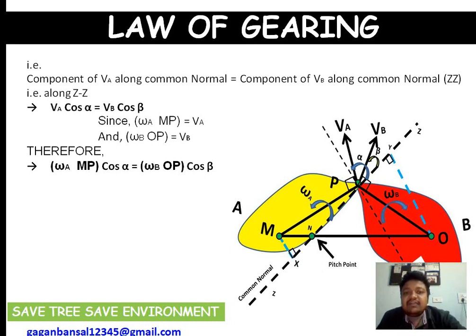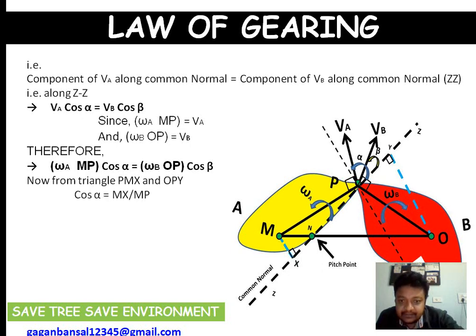Now for cos alpha and cos beta, let's focus on two triangles, that is MPX and another triangle OPY. So what will be angle alpha in triangle MPX? This will be angle alpha. How will this be angle alpha? Very clear. This is 90 degrees.